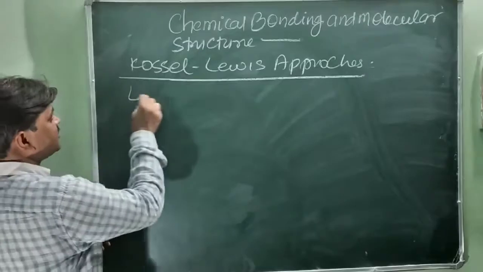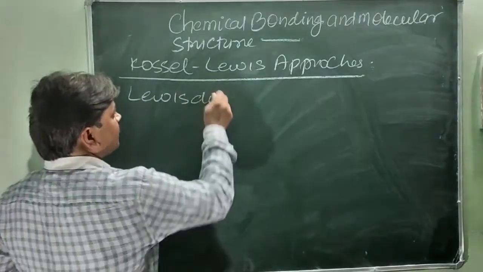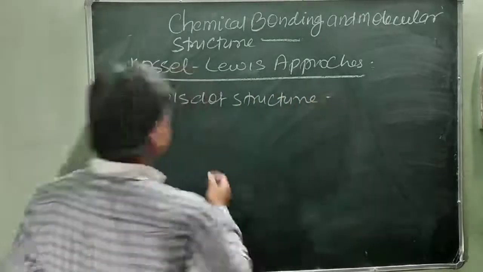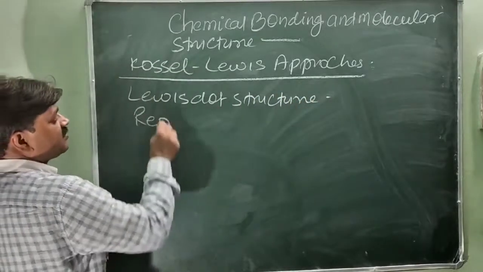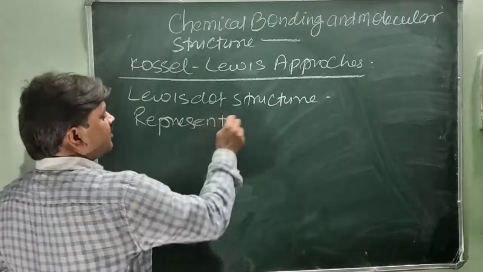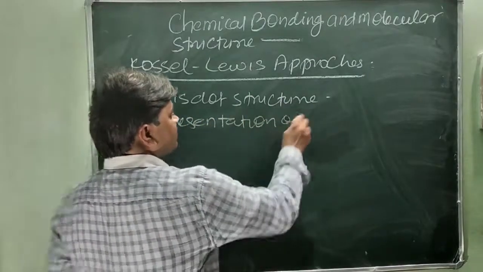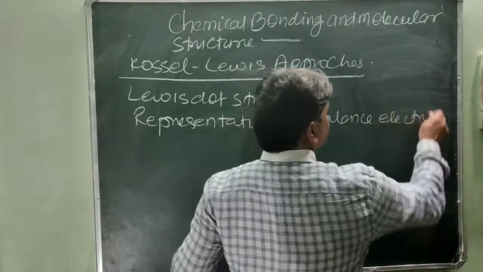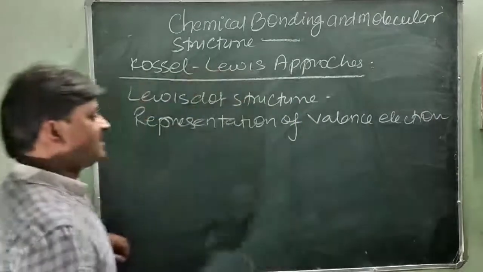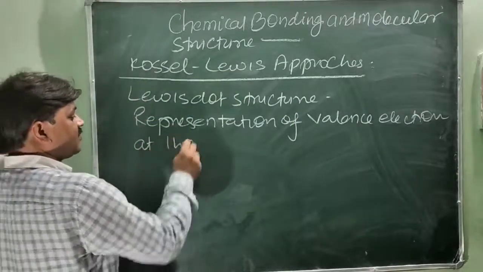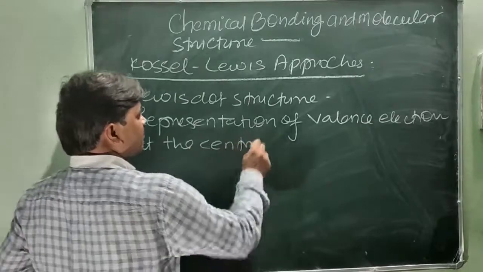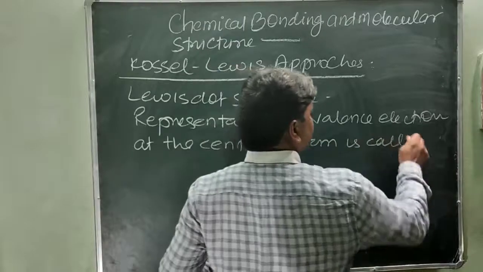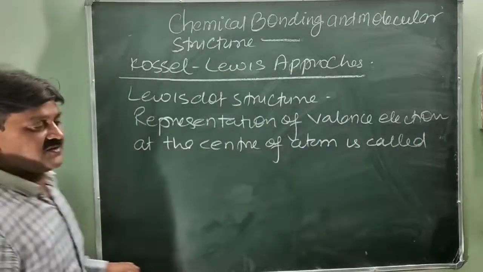So, the representation of valence electrons around the atom is called the Lewis dot structure.